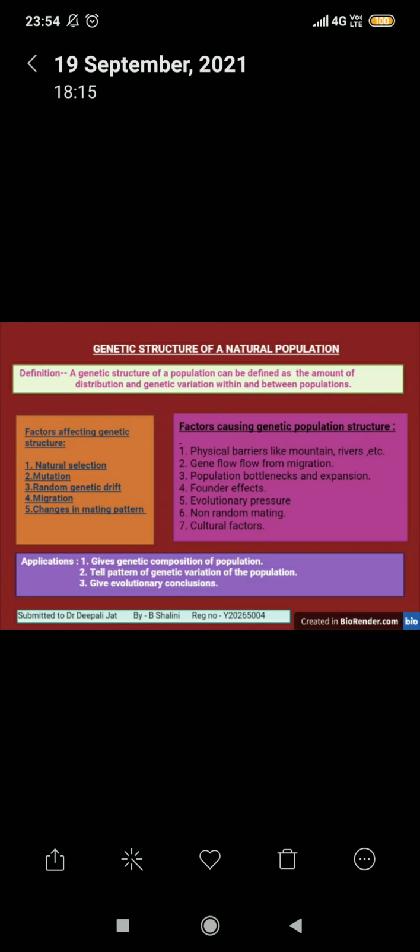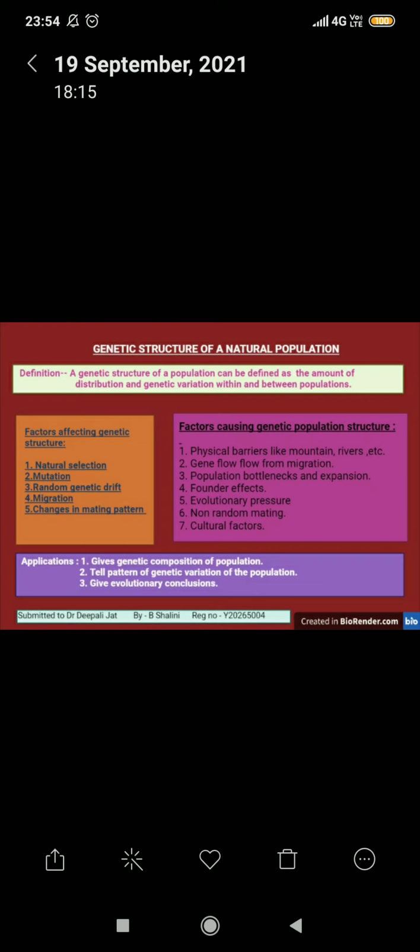Now let us see which factors affect the genetic structure of a population. The first factor is natural selection. Through this process, the organisms can adapt and change, and it will lead to speciation, that is, formation of new species. The second factor is mutation. It creates new DNA sequences for a particular gene, creating a new allele. Third one is random genetic drift. This leads to mixing of genes of two populations and creates new species.